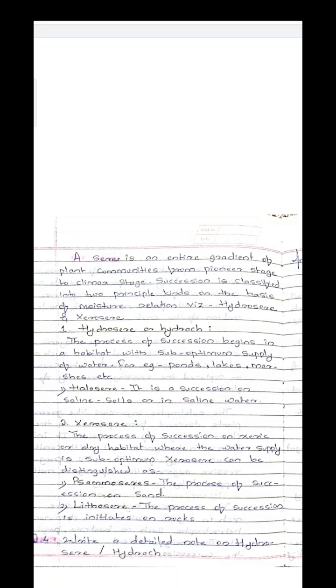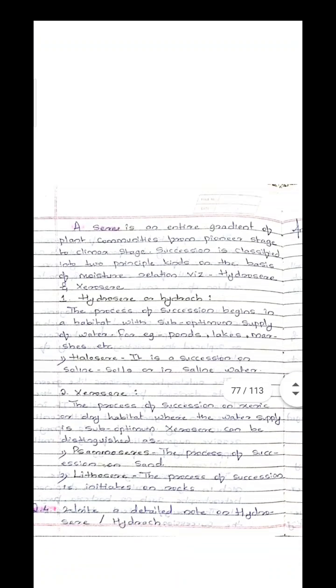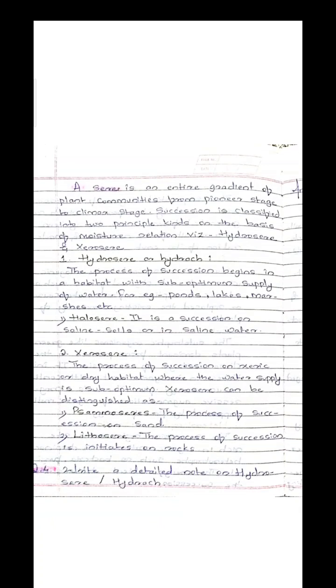Then the second type is the xerosere. Xerosere is the succession on xeric or dry conditions. If the succession starts on sand, it is called psammosere, and if the process of succession initiates on rocks, then it is called lithosere.